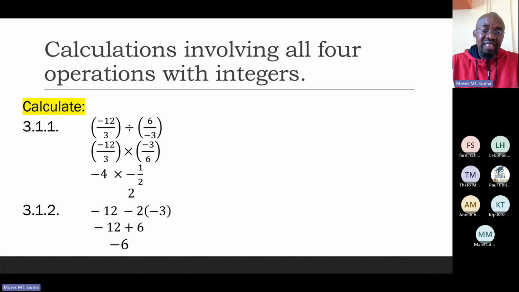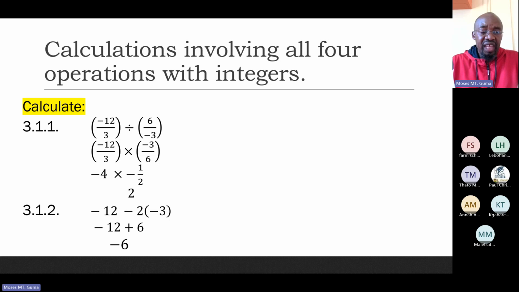How many 3s are in 6? It would be 2. Now, this is the same as multiplying negative 4 by negative half. Remember, negative times negative is a positive. And 4 halves, let's go to the answer. There are 2. Beautiful. I hope that you are with me here.